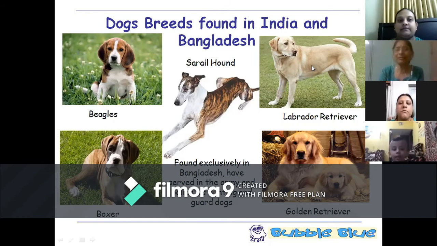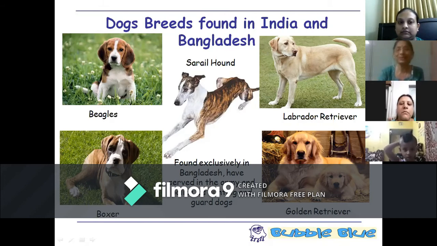They're very sympathetic to the person who keeps them, the master of the family. Beagles, not very big, a little small one, but very cute dog. The boxers, though they look very frightful, they're not furious at all. They're very calm and quiet type of dog. But you have to take very good care because they've got folds over here. You have to really clean them.